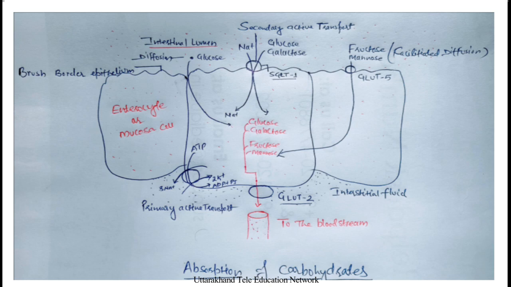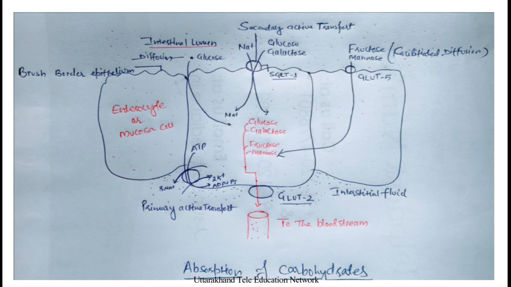And this is the brush border epithelium, the outer lining, and there are some channel proteins. One is SGLT, the sodium dependent glucose transporter. Another is GLUT5, used for facilitated diffusion.